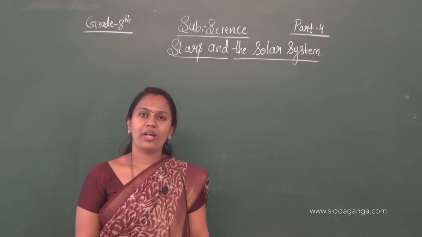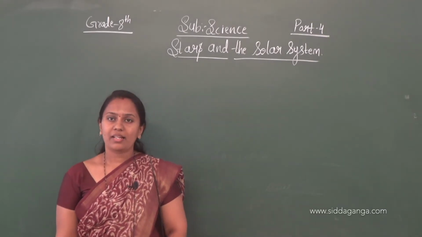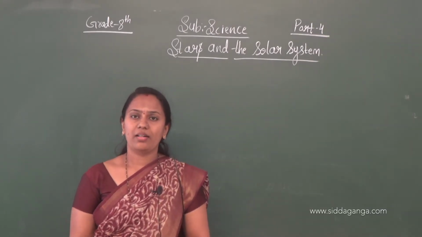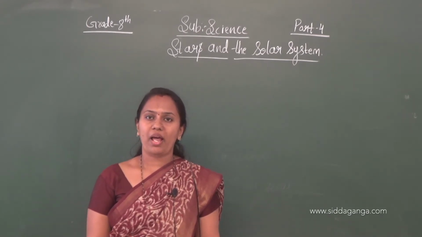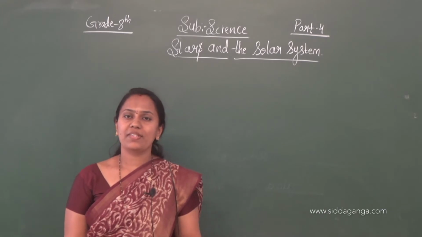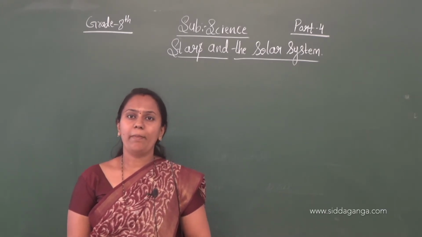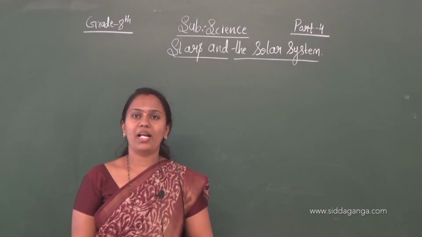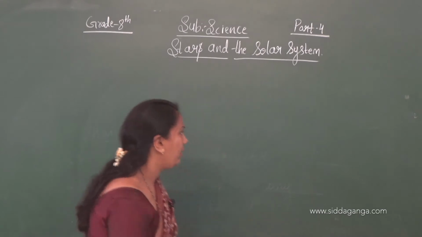planets. In the previous part I also told that the planets are those which are revolving around the sun. So they are the planets which are revolving around the sun in a particular elliptical path. For that path we call it an orbit.